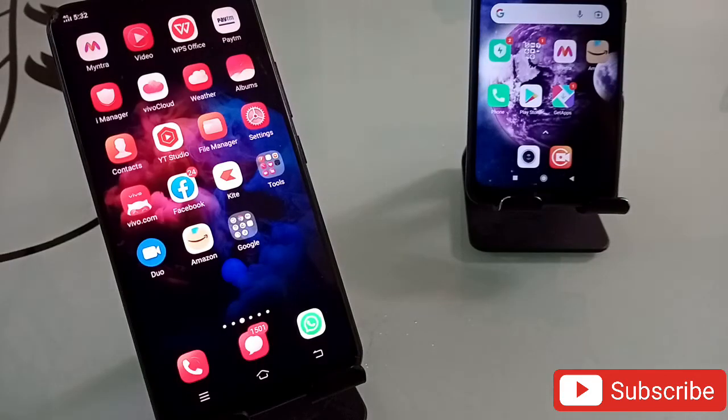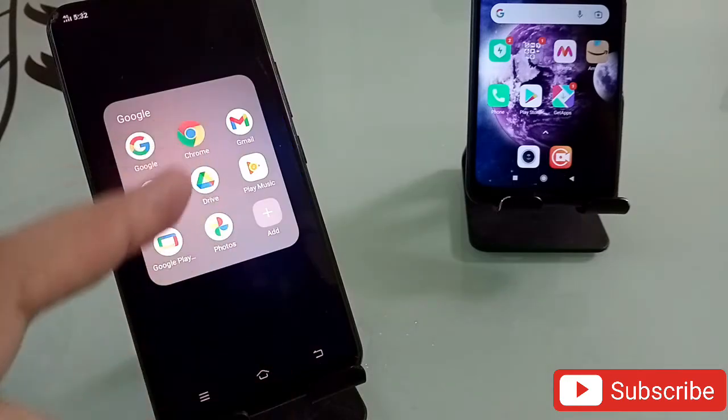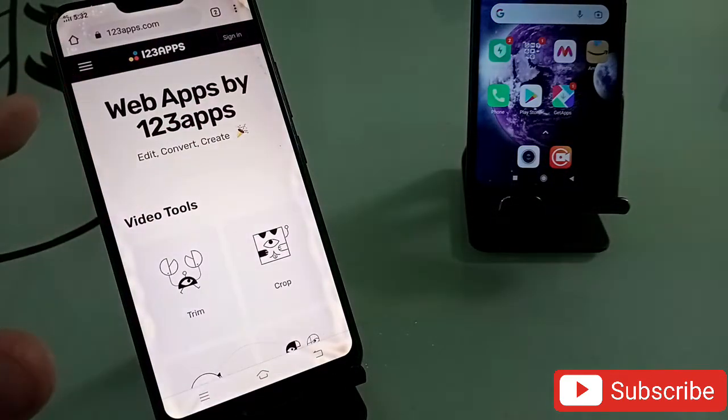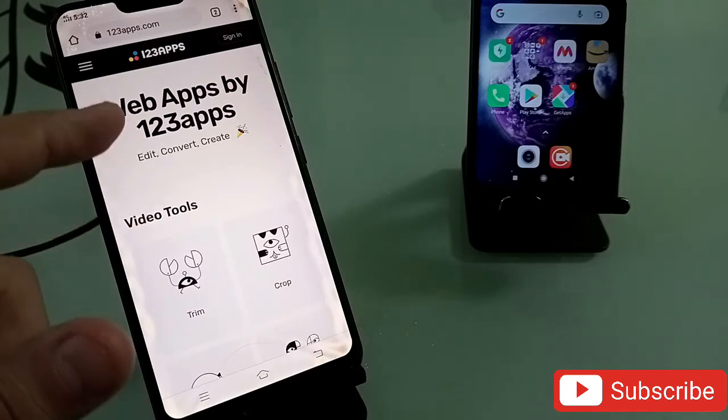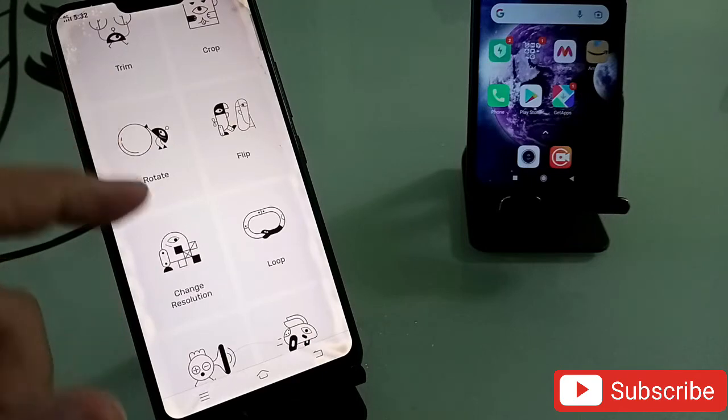Now let's talk about the second thing, and the second thing is a website. Not an application, but this is a website, and that is very useful. The website name is 123apps.com. Yes, this is also a similar kind of application to the one I have shown you before, but that is totally different. See this? If you don't want to install a single application, then you can come onto this website. Here you will be getting so many options.